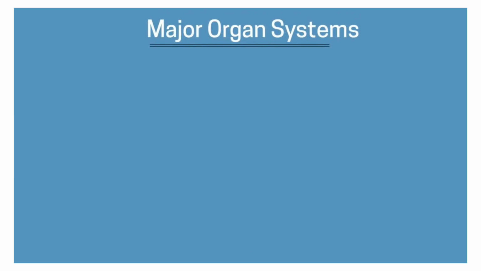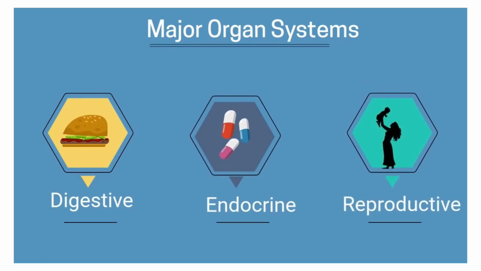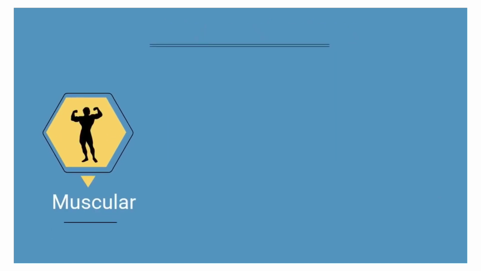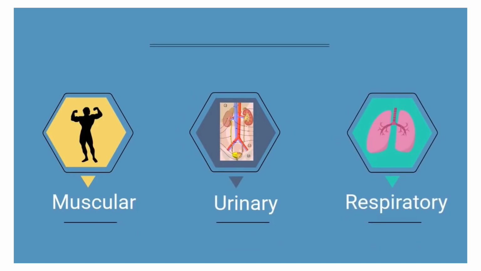Let's first review the 11 major organ systems of the body. Let's begin with the digestive, then the endocrine, and then the reproductive system. Then we have the muscular, the urinary, and the respiratory system.